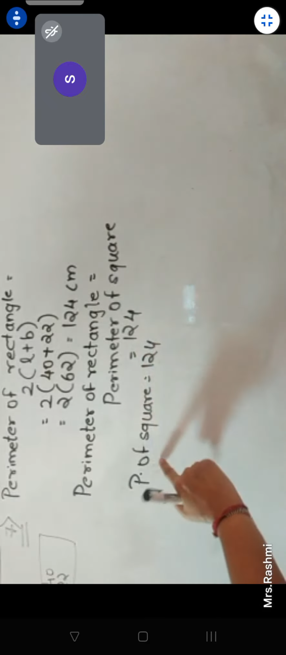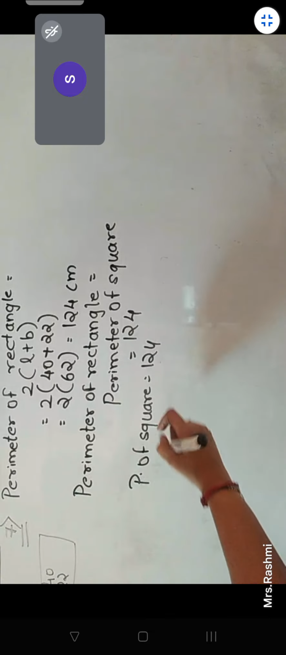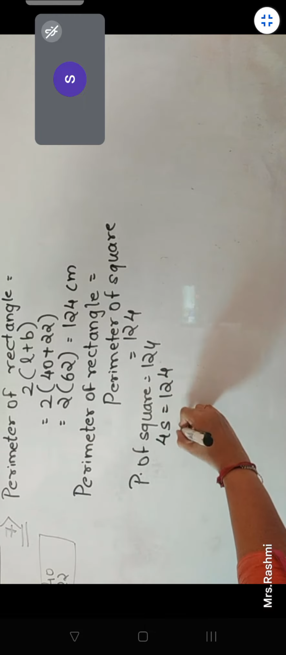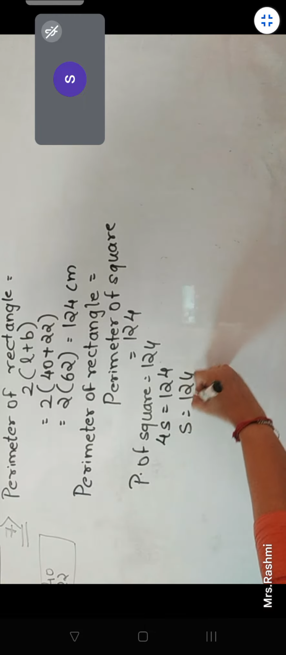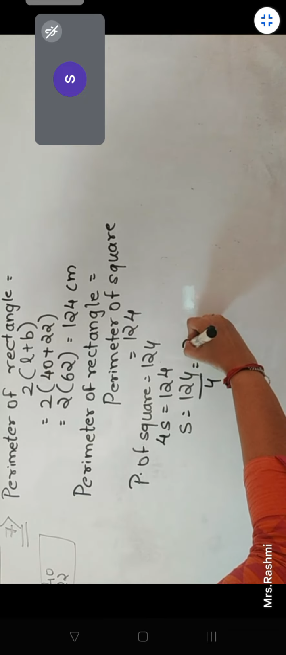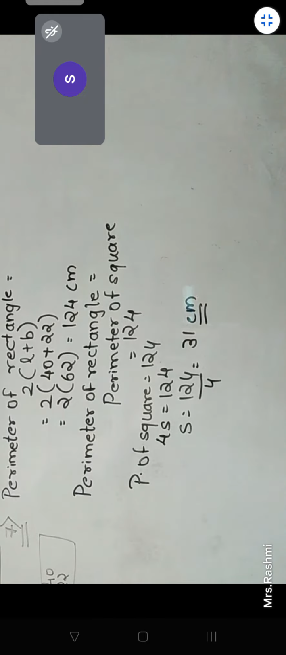But what is the formula? 124 is equal to 4 into side. When we take 4 to the left side, it will become 124 upon 4, which is equal to 31 centimeter. Yes, 31. So now for the second question, we will find the area.